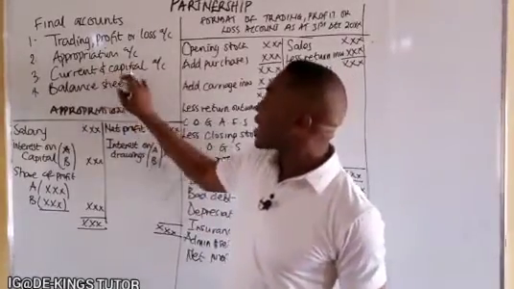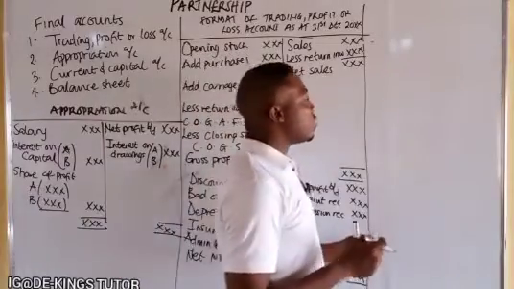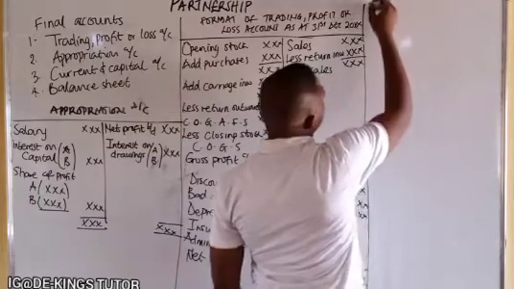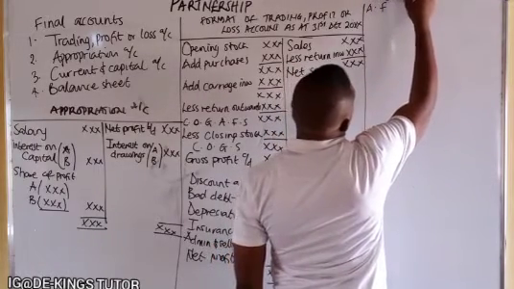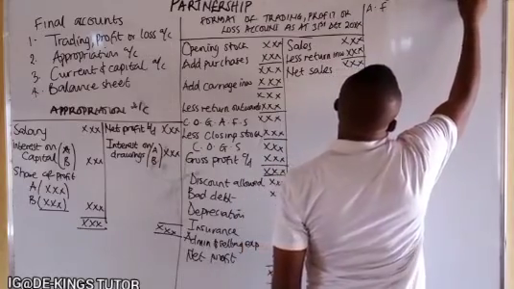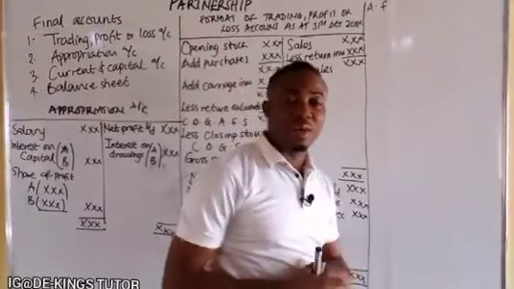So the current and capital account can be seen in two ways. The first one is what we call the fixed capital and the current account.